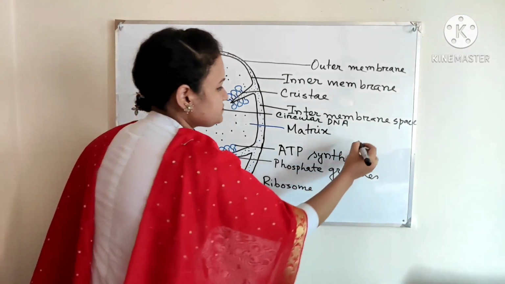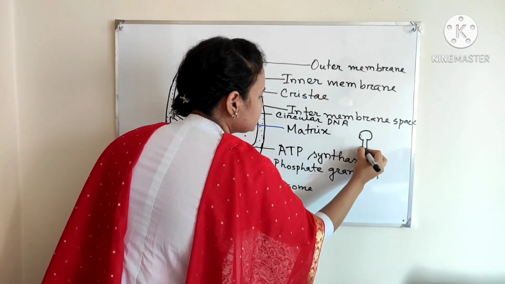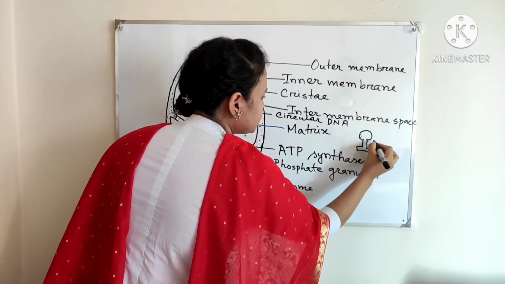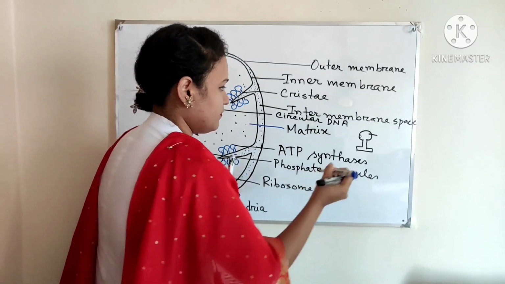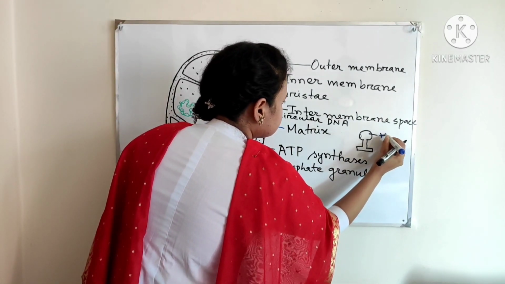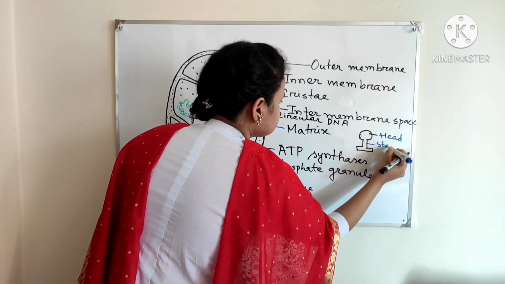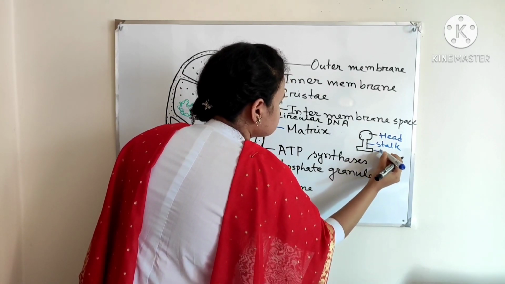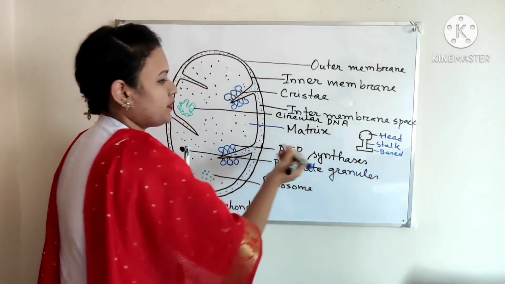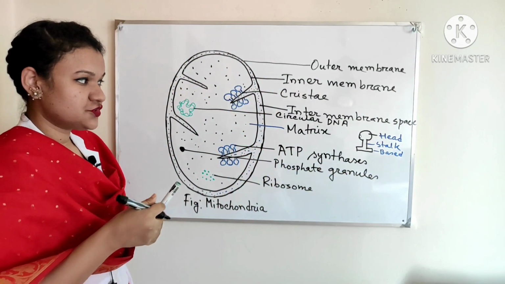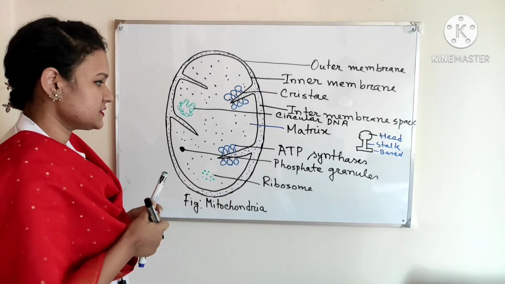Stalked means when ATP synthase has this kind of structure, that means this is the head, and this is the stalk, and this is the base. This type of ATP synthase is called stalked type of ATP synthase, and another is sessile type of ATP synthase.